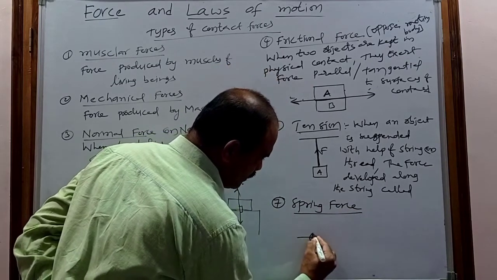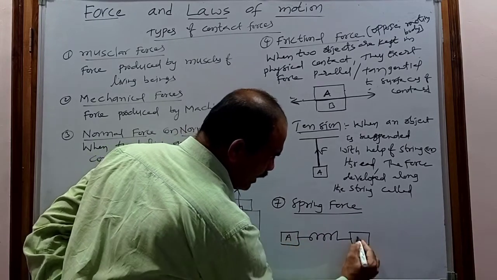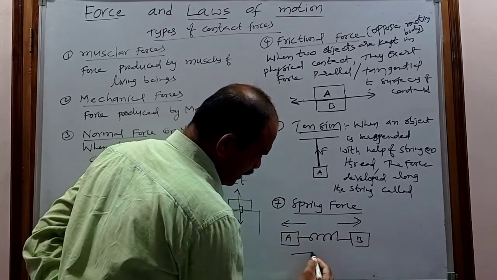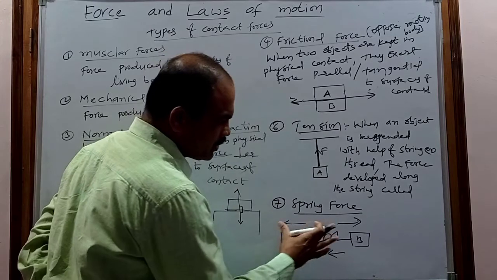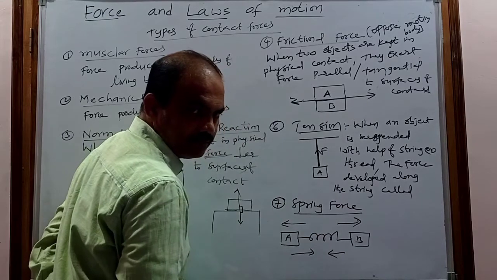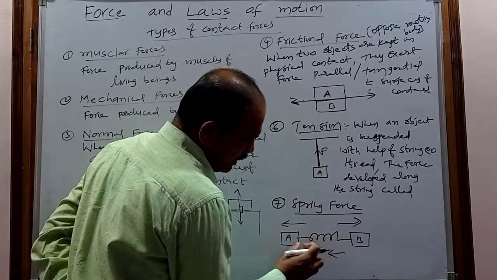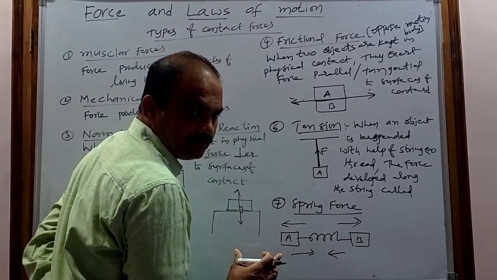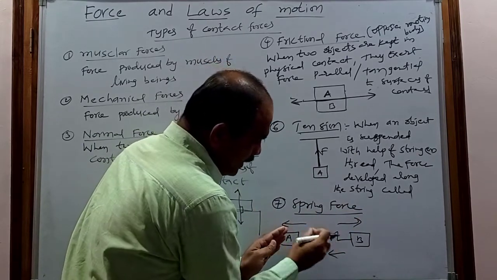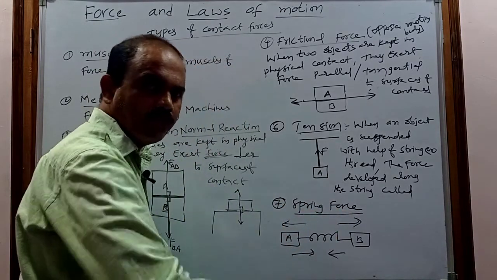And next, coming to the last one, the spring force. For example, when a spring is connected between two bodies, let's consider body A and body B. When the spring is extended or compressed, a force is developed in the spring. That type of force is called the spring force,